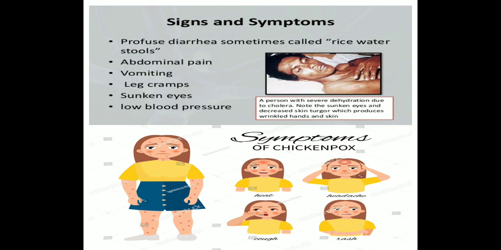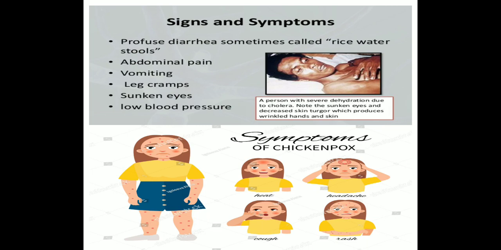Here in the picture you can see the signs and the symptoms. A person is suffering from cholera. He is having diarrhea, continuous loose motion in the form of rice water stool, abdominal pain, vomiting, leg cramps, sunken eyes, low blood pressure. These are the symptoms of him.